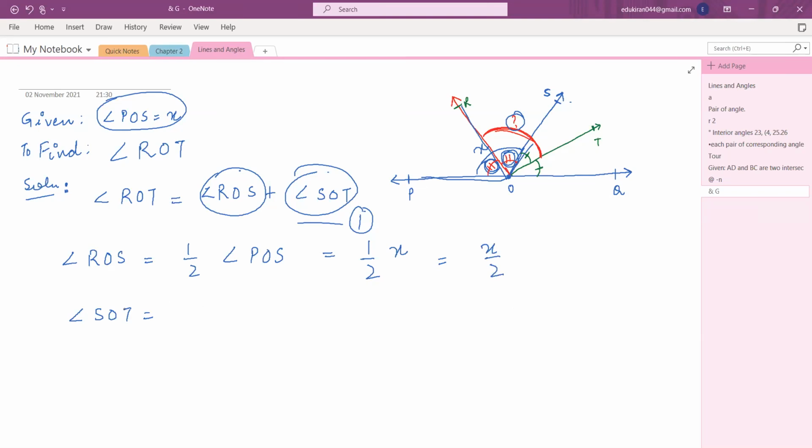Now SOT is again half of angle SOQ. Now look carefully, all of you. Please look at the figure, what I've written. So SOT, I want to find this angle SOT. So this is half of this whole angle, right?